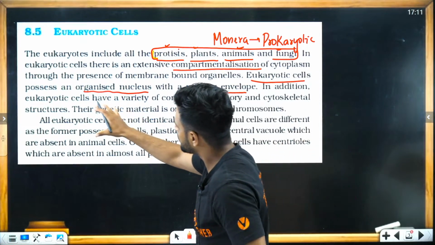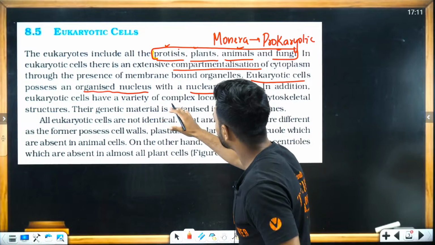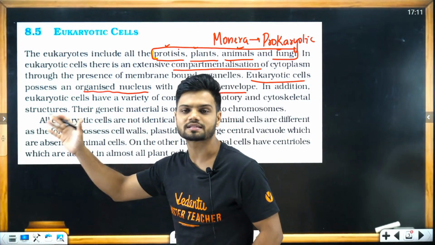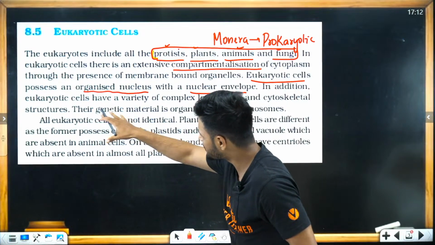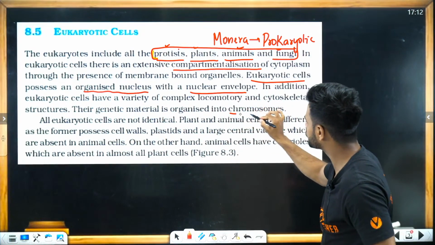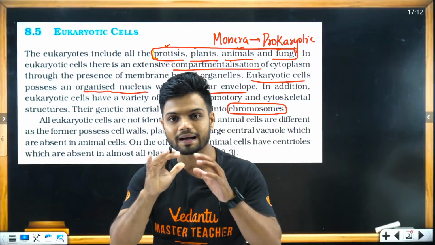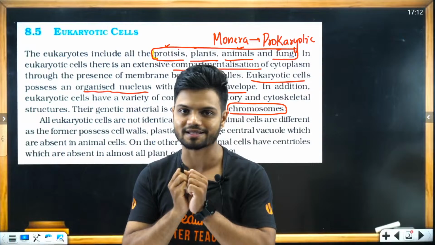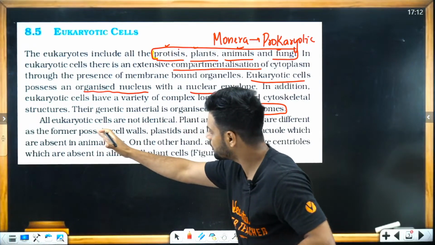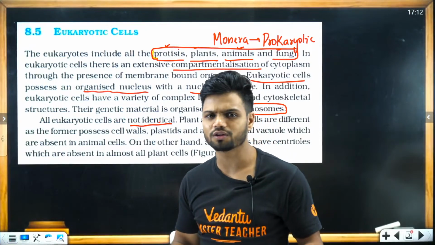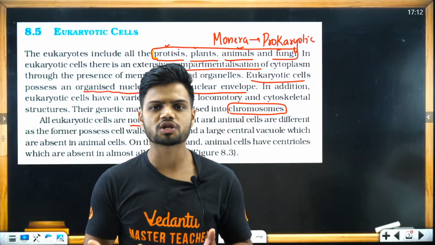In addition, eukaryotic cell has a variety of complex locomotor and cytoskeletal structures which we will study in today's class. Okay? Their genetic material is organized into chromosomes, the condensed form. All eukaryotic cells are not identical, obviously. Do you think everything will be identical? No. All the eukaryotic cells will have different shape and sizes.